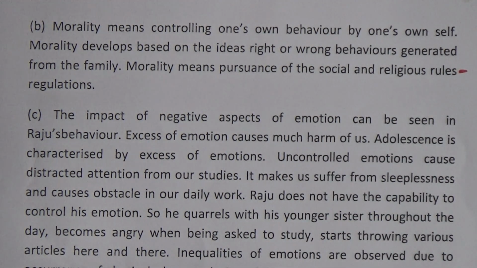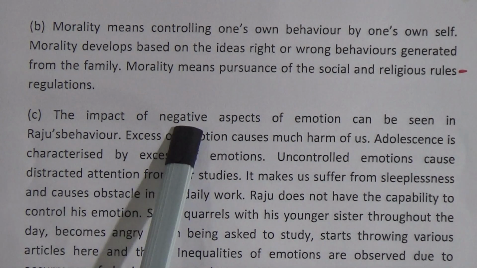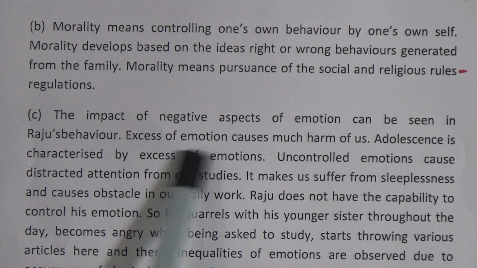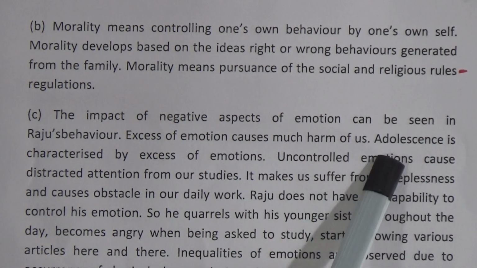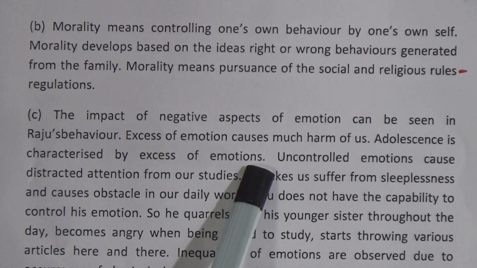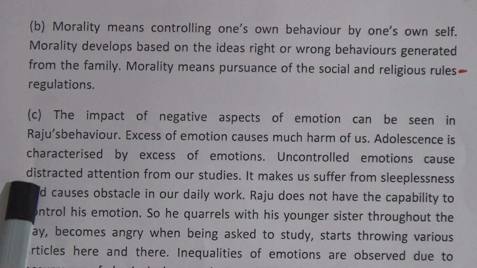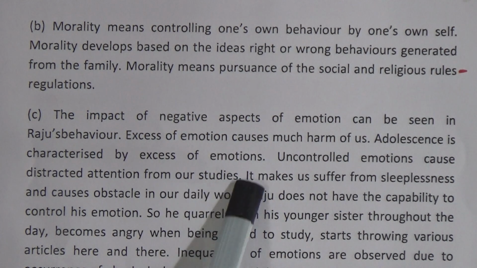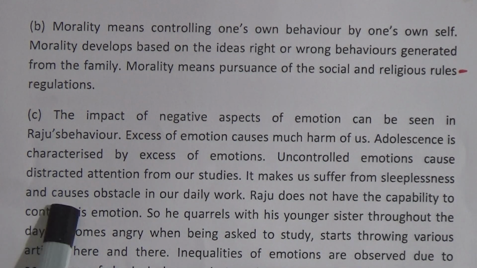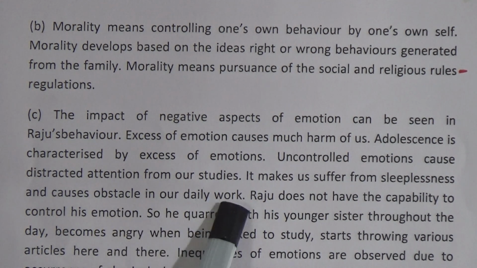And number C, the impact of negative aspects of emotion can be seen in Raju's behavior. Excess of emotion causes much harm to us. Adolescence is characterized by excess of emotions. Uncontrolled emotions distract attention from our studies. It makes us suffer from sleeplessness and causes obstacles in our daily work.